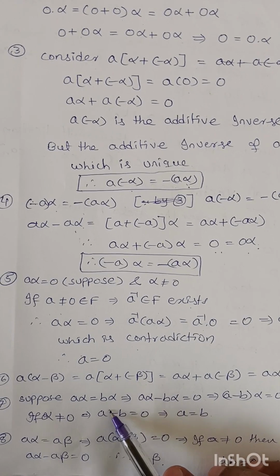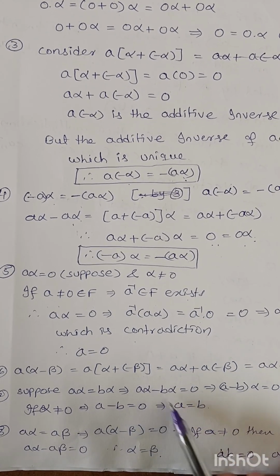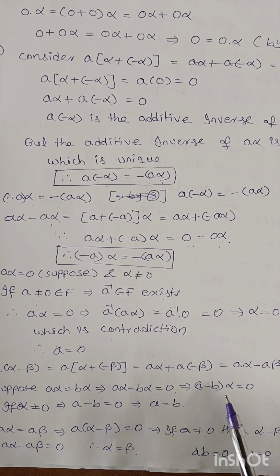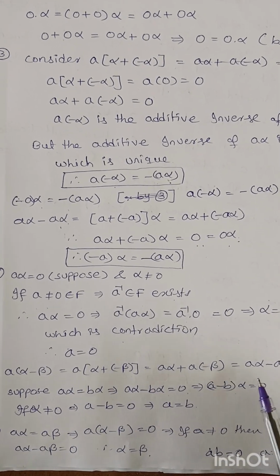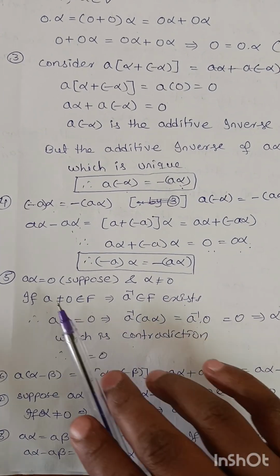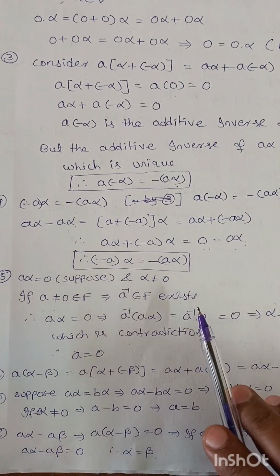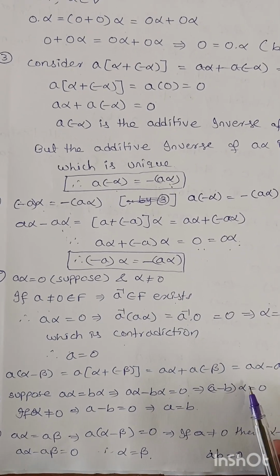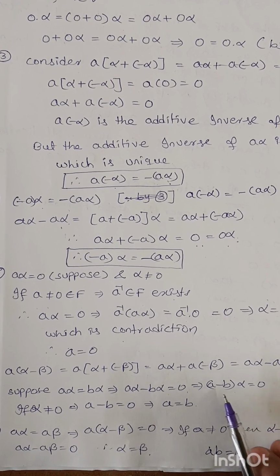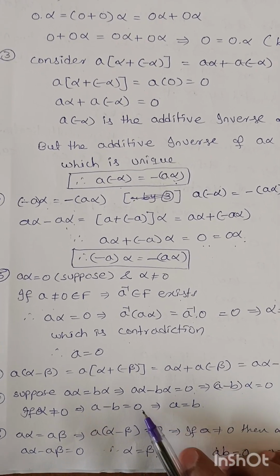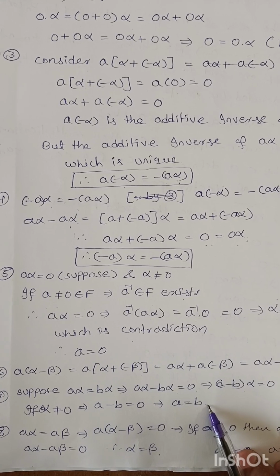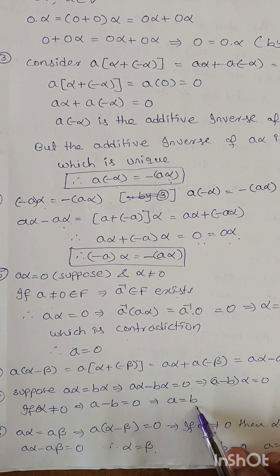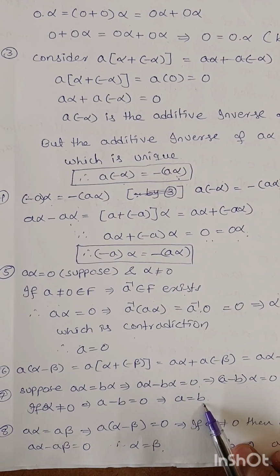Seventh property: suppose Aα equal to Bα, that implies Aα minus Bα equal to 0. α is common, so (A minus B) into α equal to 0. From the fifth property, if Aα equal to 0, then either α equal to 0 or A equal to 0. Here, if α is not equal to 0, then definitely A minus B equal to 0. That implies A equal to B. So, if Aα equal to Bα, that implies A equal to B, if α not equal to 0.